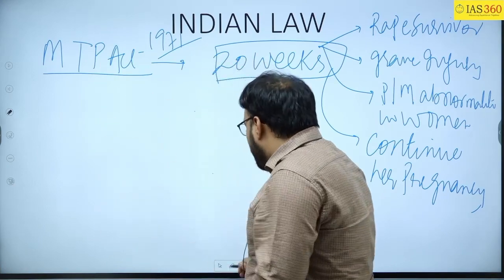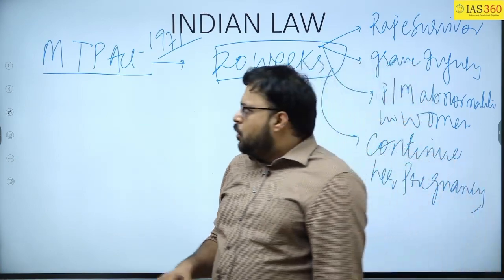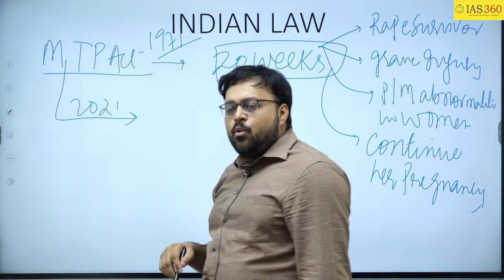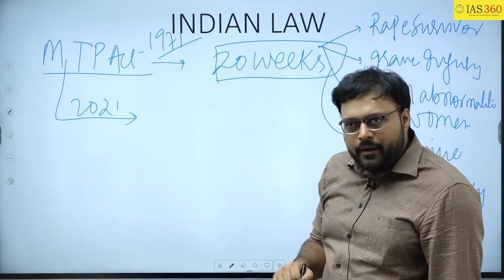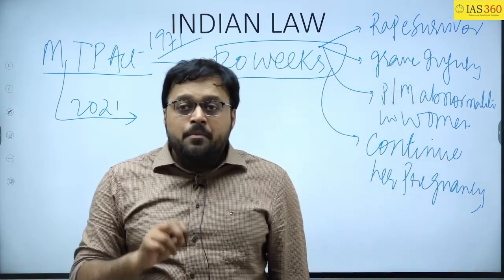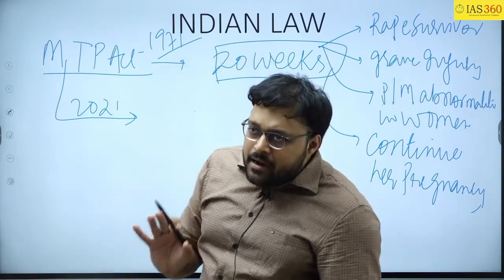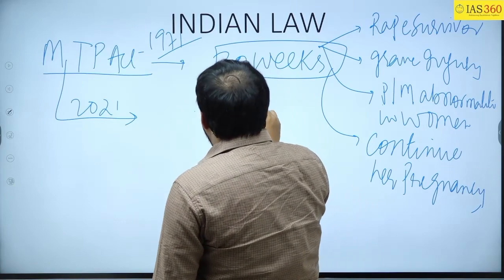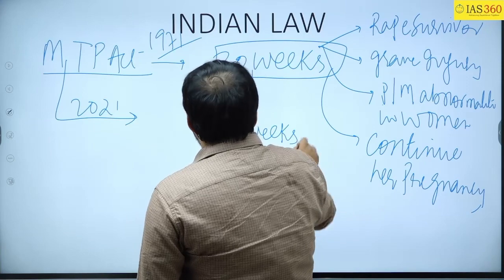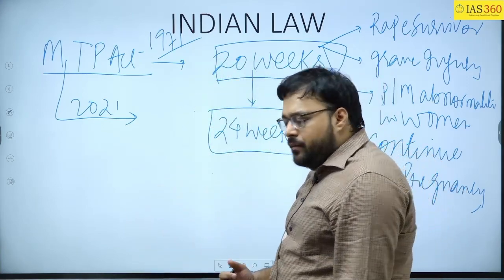Clear? Now, many times it has been realized that the court is intervening, so it is better to bring an amendment in the MTP Act. And now the MTP Act has been amended. So now even an unmarried woman can go for abortion. And the 20 weeks has been extended to 24 weeks. But it comes with a certain rider. What is that rider?